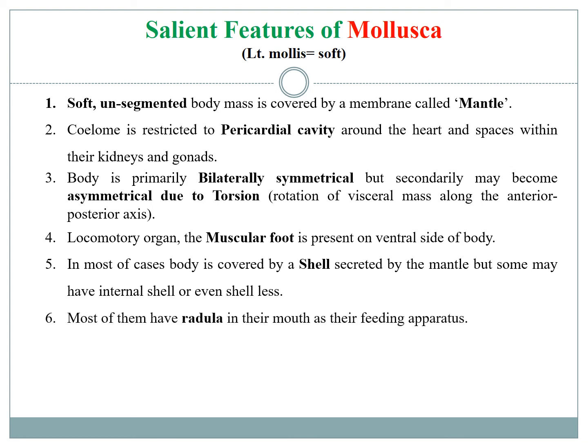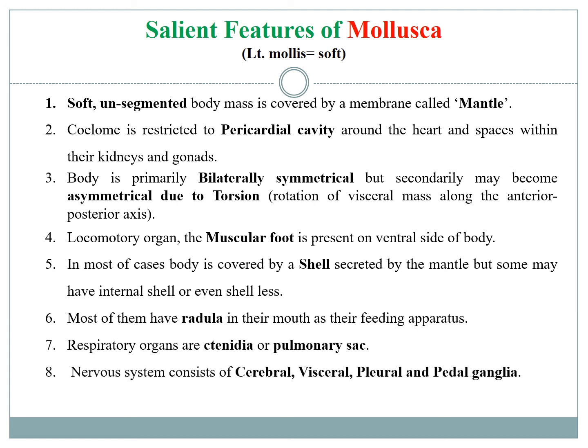Most of the mollusks have a protective shell outside of their body made up of mainly calcium compounds. But some may have an internal shell and some may lack a shell at all. Most of the mollusks have a special feeding organ in their mouth called the radula. The respiration is done by ctenidia or pulmonary sac.